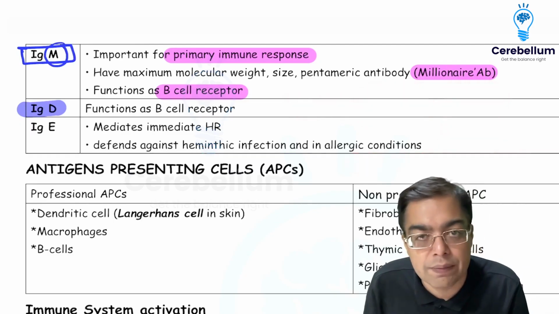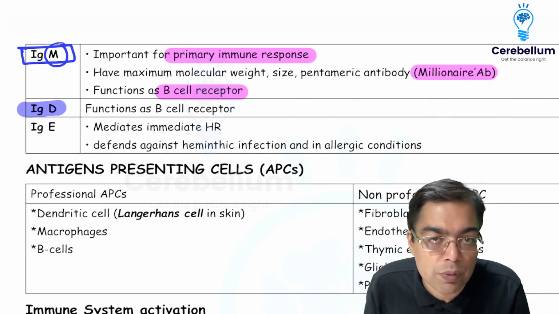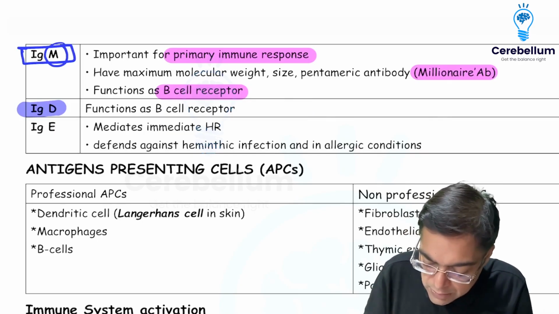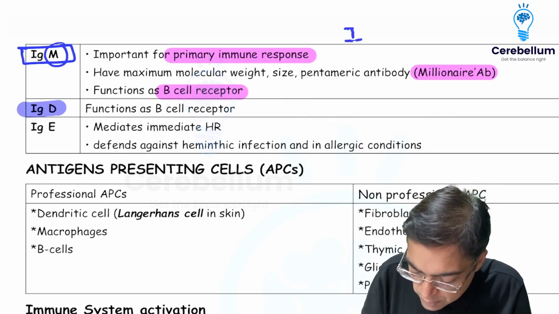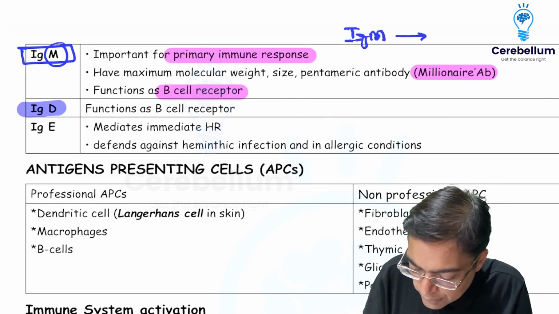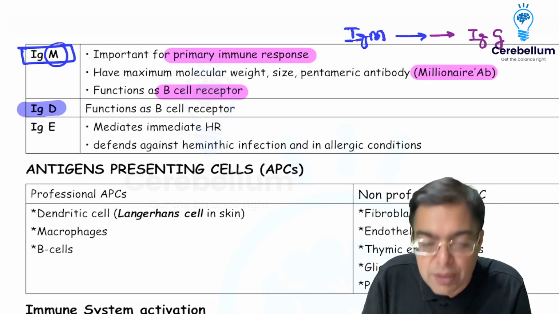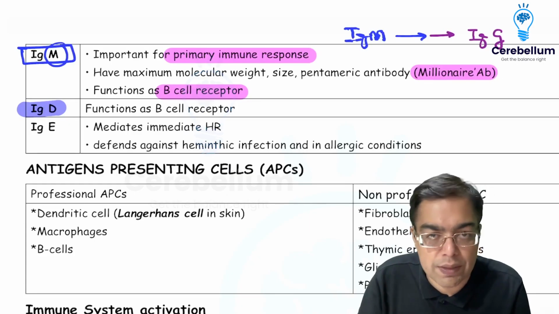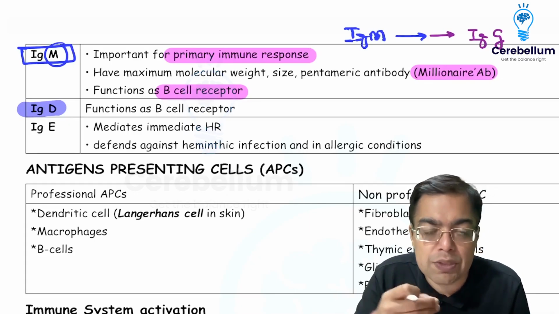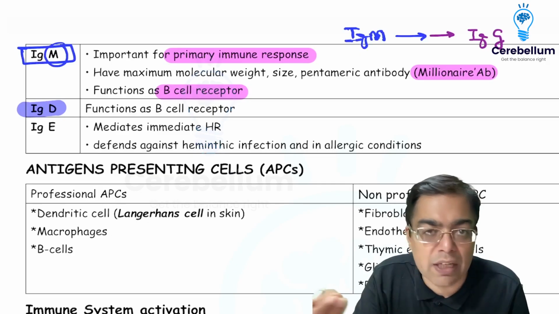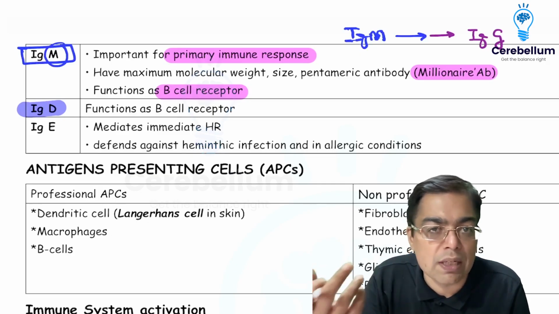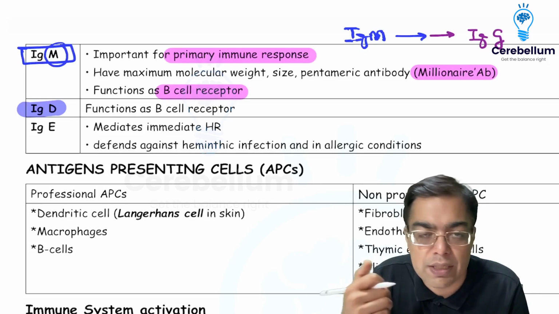produced simultaneously. Of course, this is not to be confused with another situation wherein we understand that the first exposure of an antigen is going to result in the formation of an antibody, that is IgM antibody, and subsequent exposure is going to result in the formation of antibodies like IgG, IgA or IgE, right? So acute infections or primary immune response having IgM, subsequent exposure is resulting in formation of IgG, IgA or IgE.